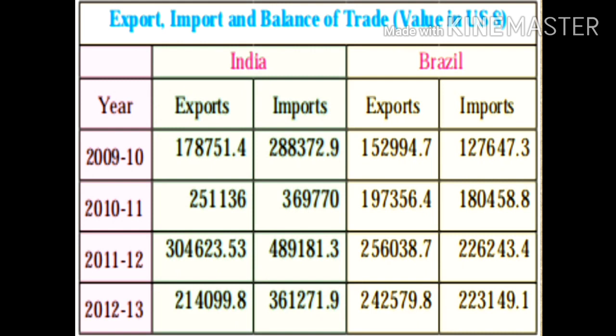In the year 2010-11, the exports of Brazil is 1,97,356, whereas the import is 1,80,458. So here again the export is more than the imports. Therefore, it is a favorable balance of trade.